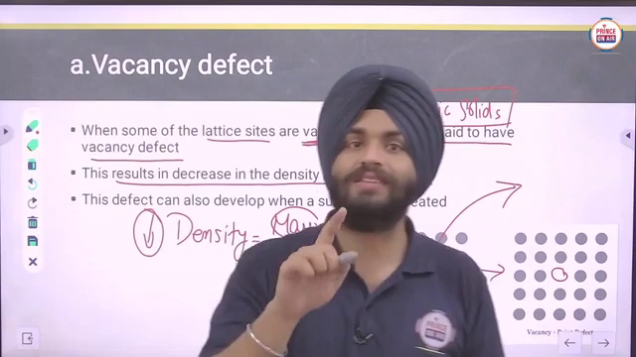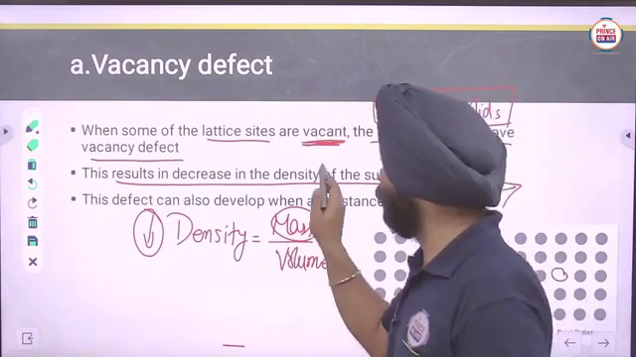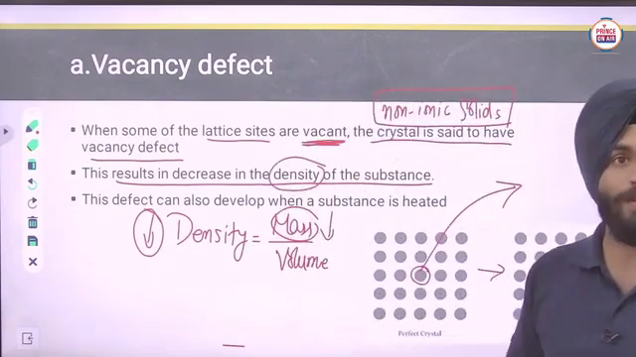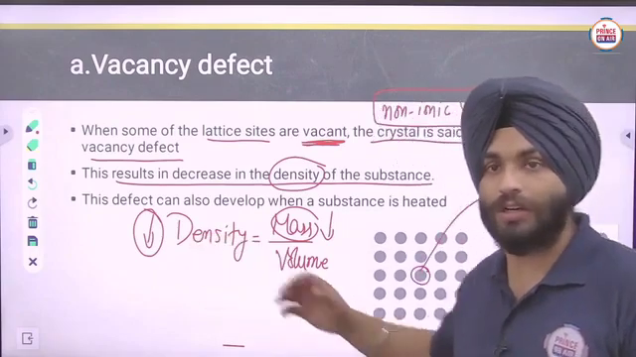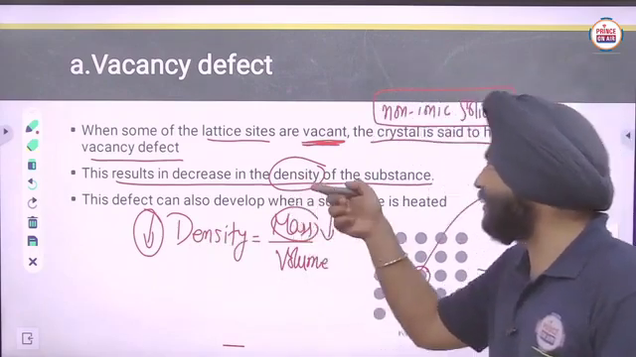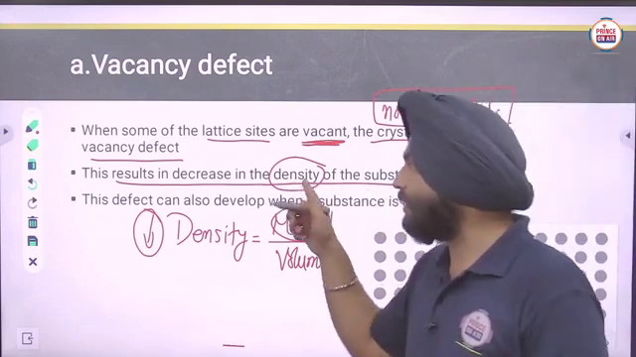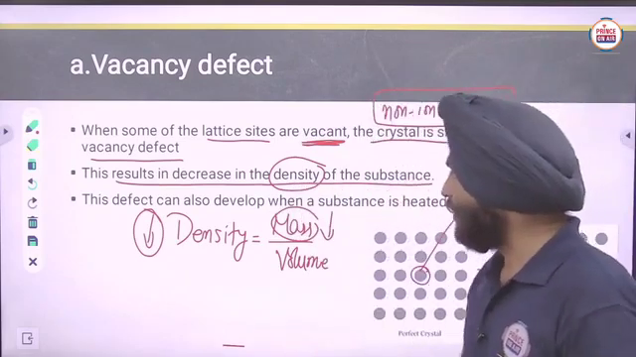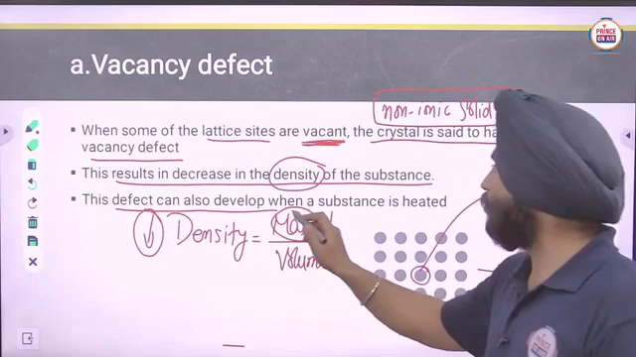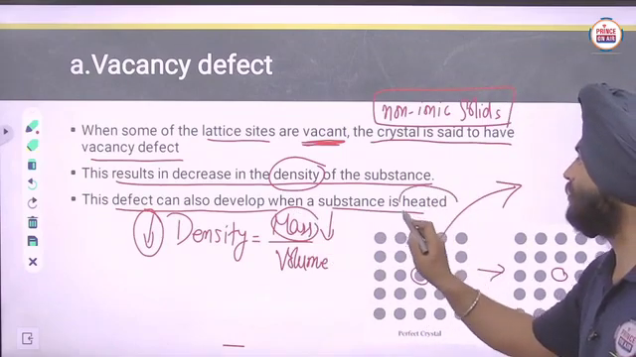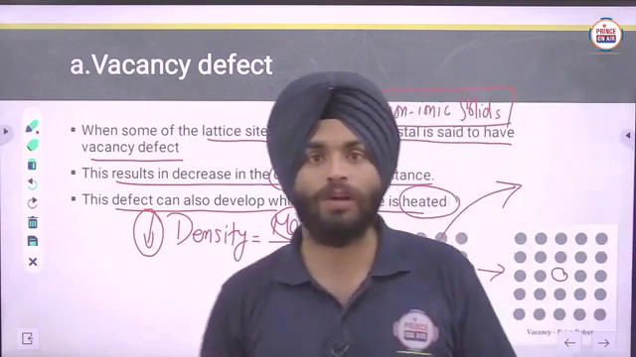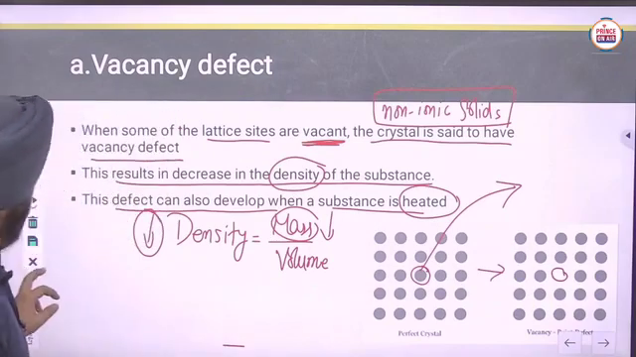This is the most important point here. Sometimes in MCQs they can ask you that question. Since the particles are removed, the density is decreased here. This defect can also develop when the substance is heated. Similarly, it is also a thermodynamic defect. Clear?